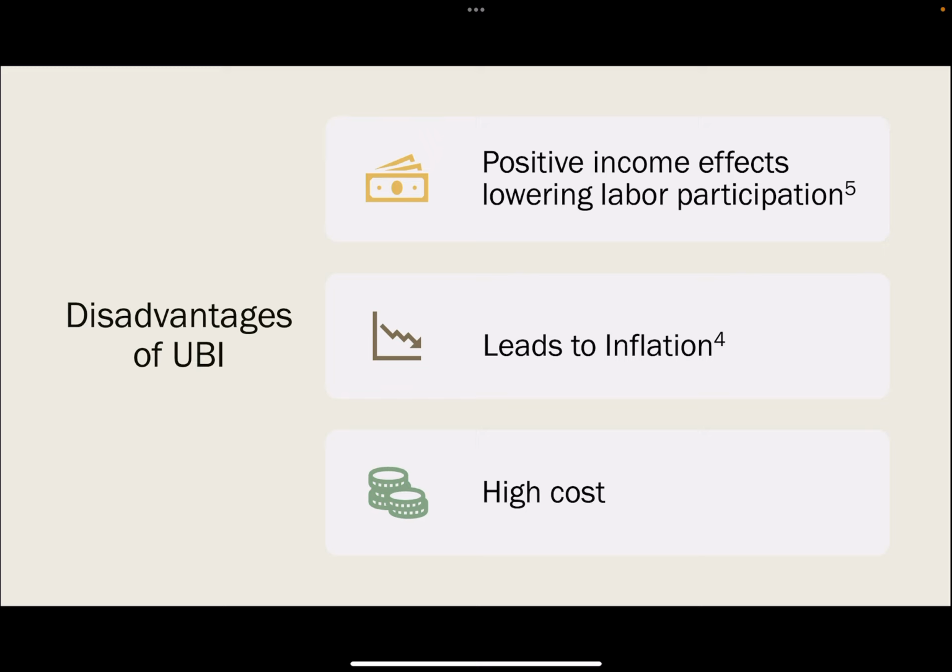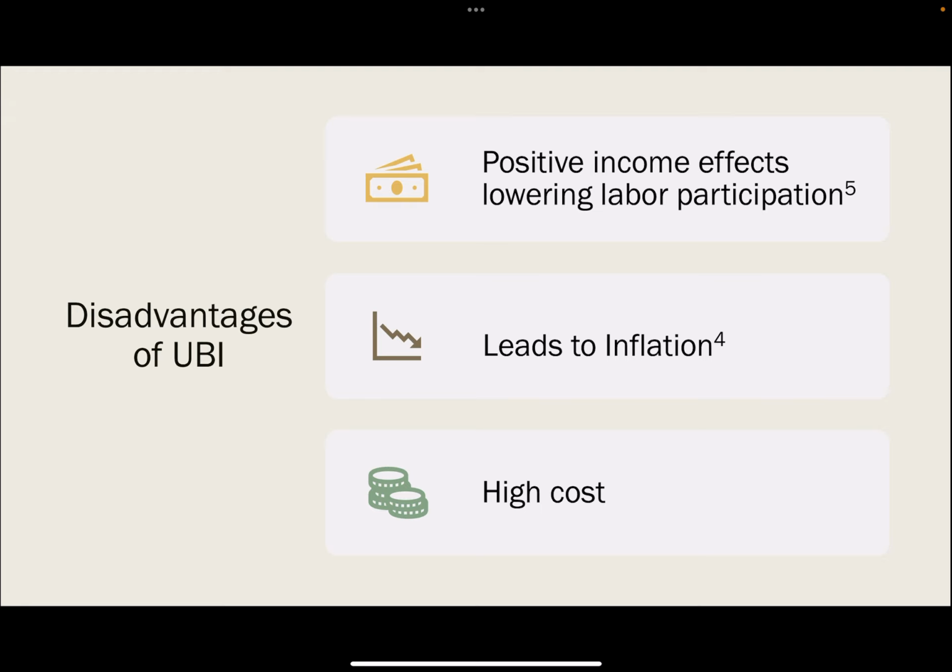As for the disadvantages of UBI, UBI can firstly have an income effect and then lower labor participation, where the income effect will let people work less because they have more income and can afford to purchase more leisure, so it will definitely disincentivize the labor market, which is not good for the development of the country.